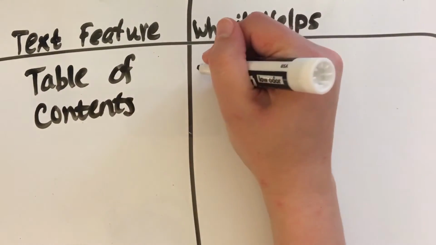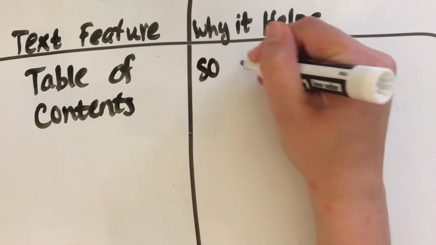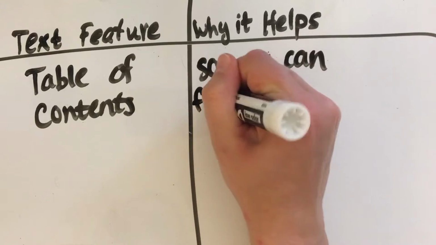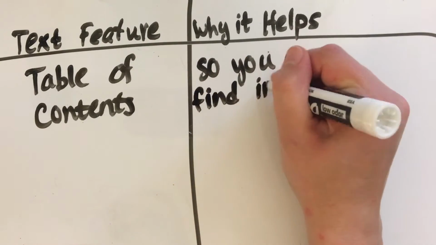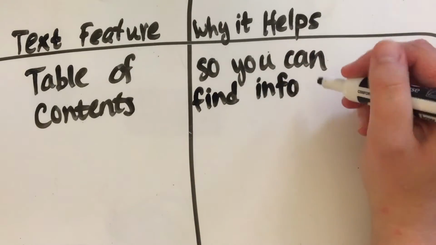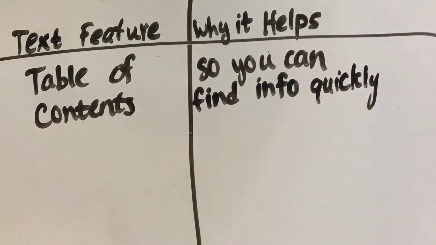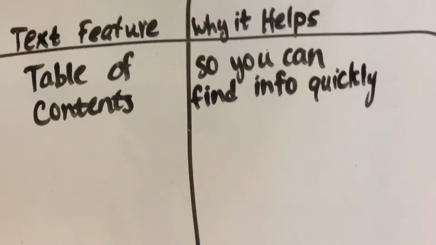Why it helps. So you can find info, for information, quickly. That way you don't have to read the whole book. You can just look through your table of contents and find out what you need to write about.